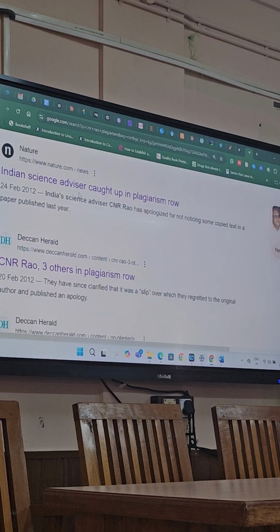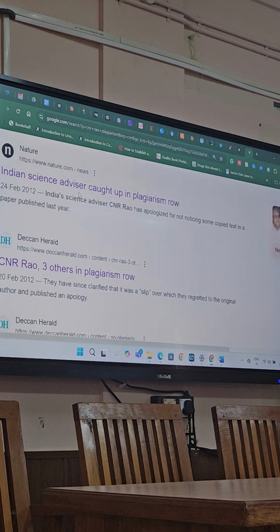If you follow up on this controversy, what happened was CNR Rao wrote to the editor of that journal and apologized that his student showed some oversight, which was not appreciated. So please remove this article from the journal database, CNR Rao told the editor. And the editor replied that he had gone through the article and found that this was in the introduction part, which has nothing to do with the methodology and the conclusion of the study. So you may please send me an apology. And the apology was published in the next issue of that journal.